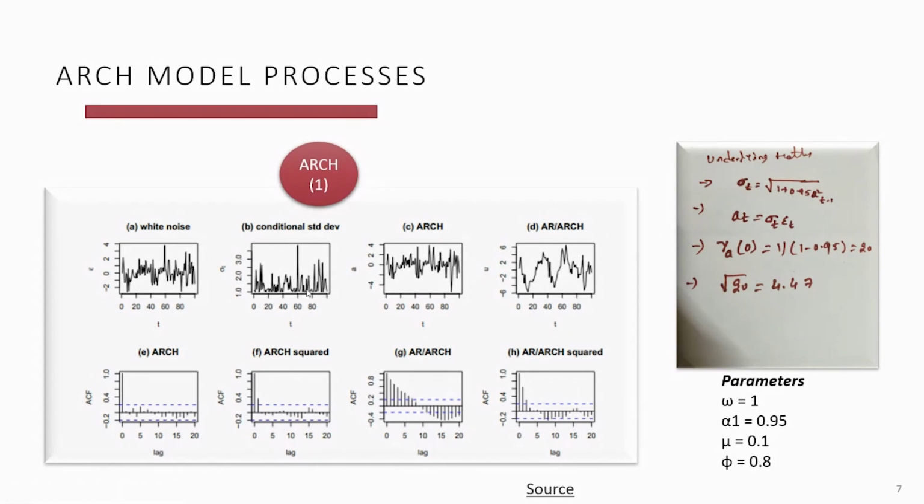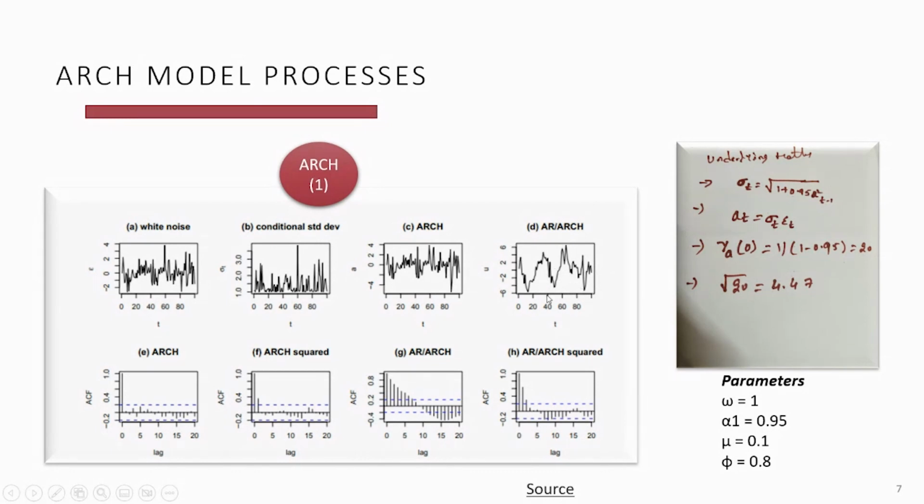Once the conditional standard deviation process is done, we can see the ARCH process, which you see in visual 3. We achieve this ARCH process mathematically by applying alpha t equals sigma t times epsilon t, where epsilon t is the error term, and the t minus 1 terms are the previous values we consider for our ARCH models. Now the ARCH(1) process can be used as the noise of an AR model, which you see in this particular case.